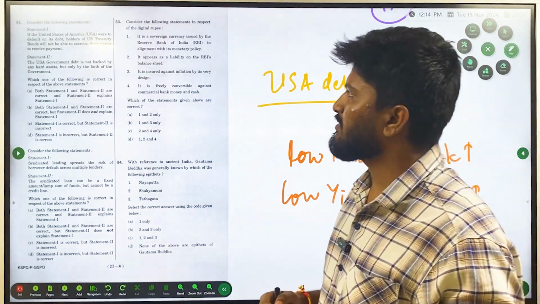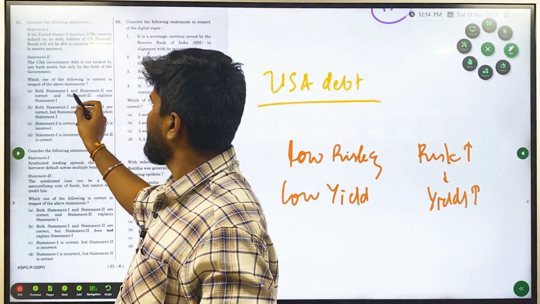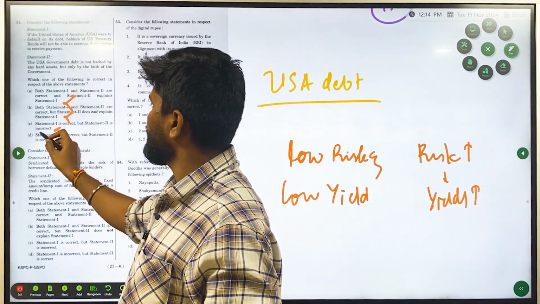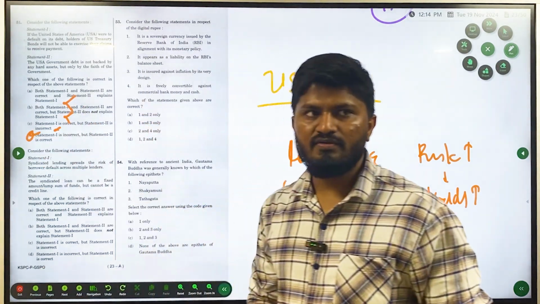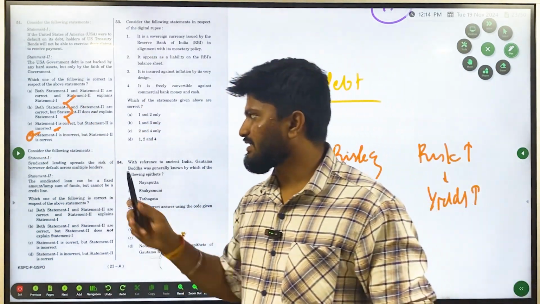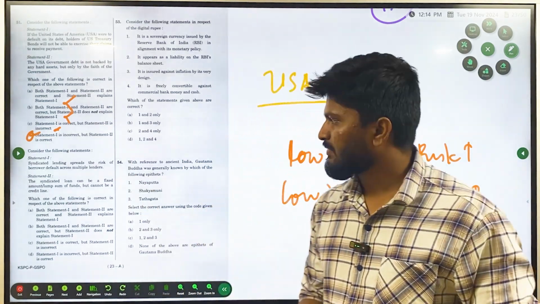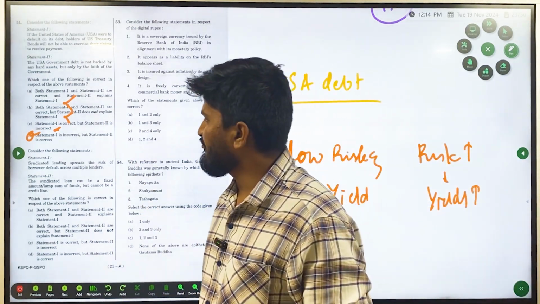So since statement 1 is incorrect, statement D is correct. Even if you don't know statement number 2, you could have easily answered this one because statement 1 is incorrect. Next, moving on to 52.